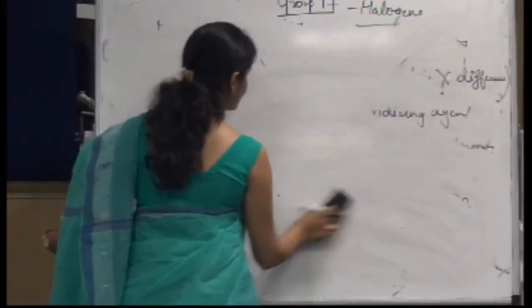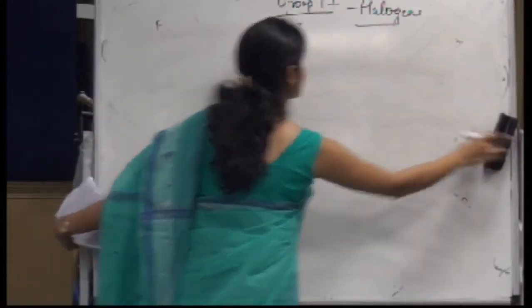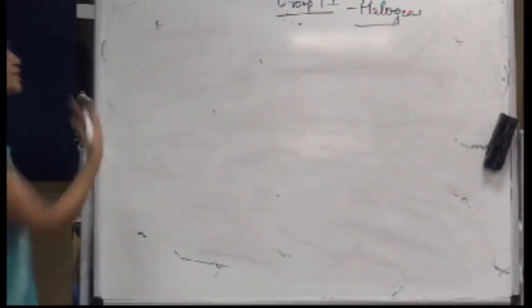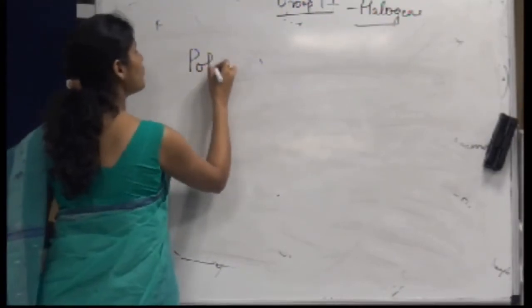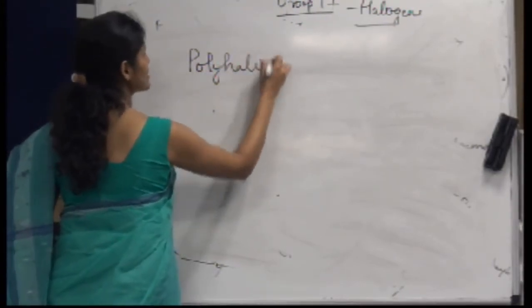The next property of halogens is the formation of polyhalides. Just like they form interhalogen compounds, they also have the tendency to form polyhalides. That means more than 2 atoms of halogen can combine to give polyhalides. Polyhalide means anything greater than 2.